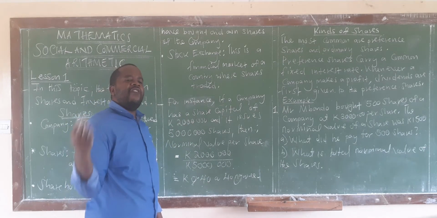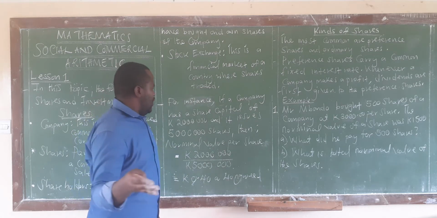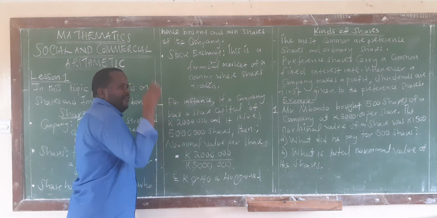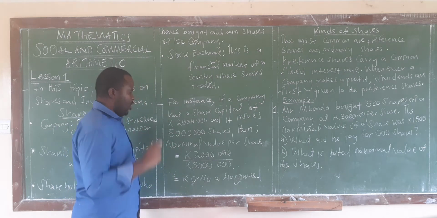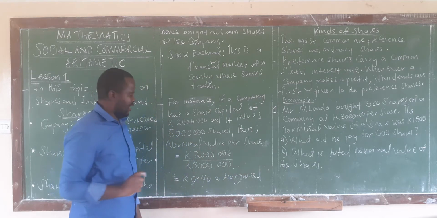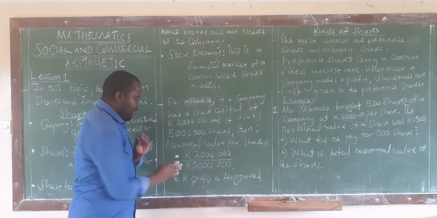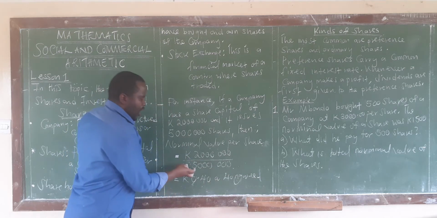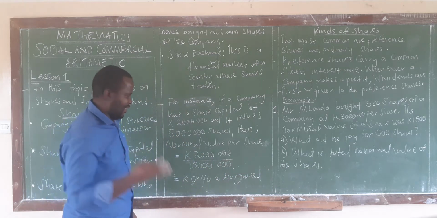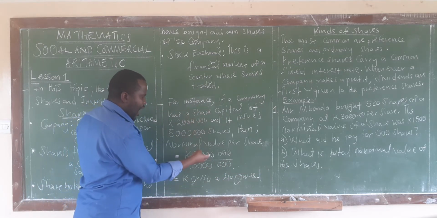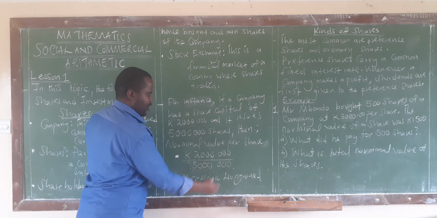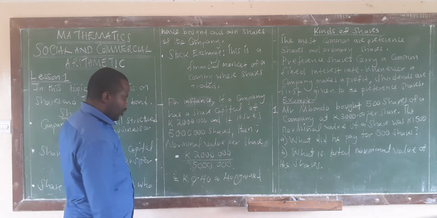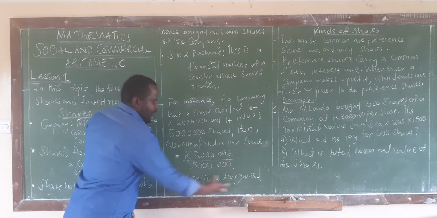So we are saying you have injected 2 million as share capital. Then you want to have 5 million shares. So what does that mean? We are saying, in order for us to compute the value or the cost of each share, you are going to say how much have we injected, 2 million, and how many shares do you want to bring on board, or do you want to give out? We want to have 5 million shares. So you are going to divide 2 million by 5 million. So these zeros will cancel, these zeros will cancel. You have got 5 into 2, which is 0.4 or 40 cents.